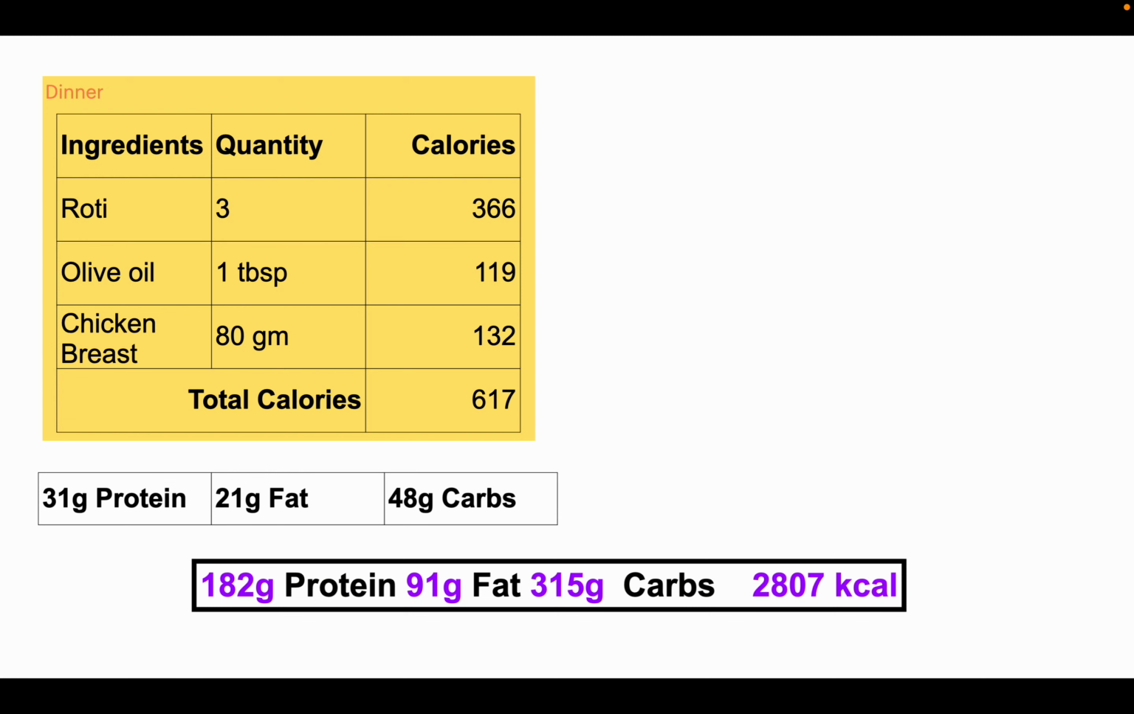So in total we are having 182 gram protein, 91 gram fat, 315 gram carbohydrates, which gives us a total energy of 2807 kilocalories.